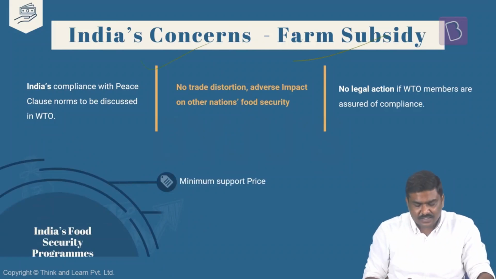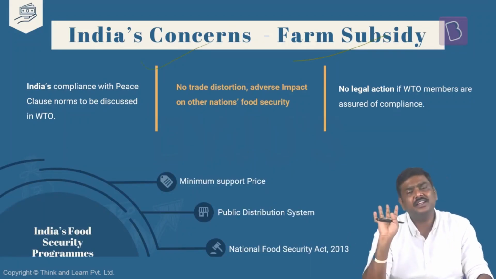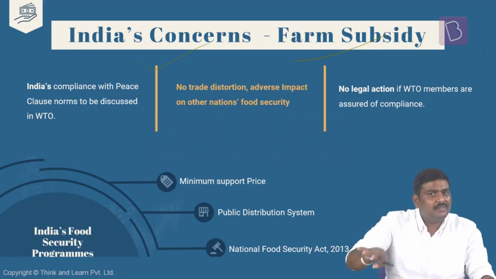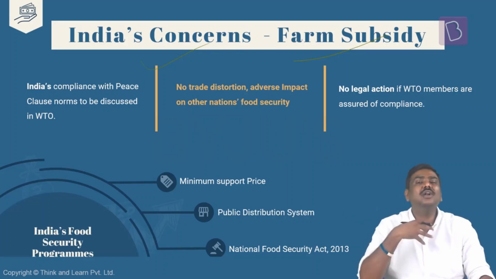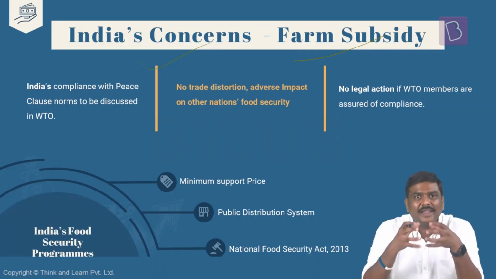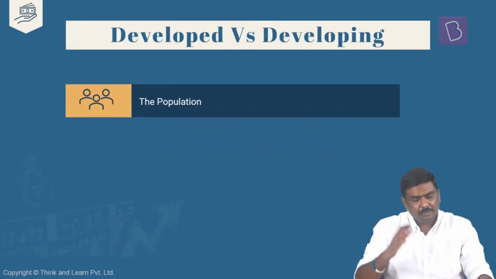And what are India's concerns? We already discussed this. India has a huge number of population which is poor. They don't have any other option but to have food security for them. India also has a huge population which is involved in the agriculture sector. They need to provide support to this particular farming community. Mechanization levels in India are very low. Usage of technology is very low. So the government doesn't have any option but to provide subsidies there. So there are various reasons, and they do not agree with the calculation methodology. They do not agree that the overall aggregate measure of support is taken. Rather than that, their argument is that a better indicator is how much subsidy is given per farmer. That should be considered. So these are the counter arguments that have been provided by the Government of India.